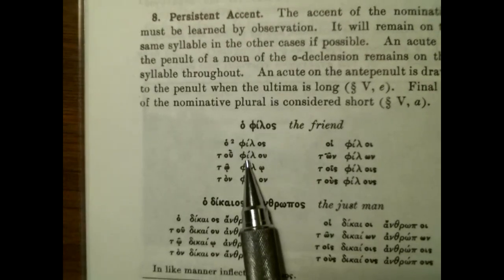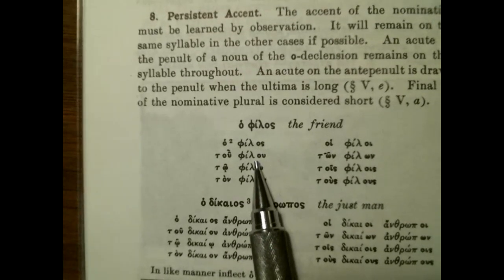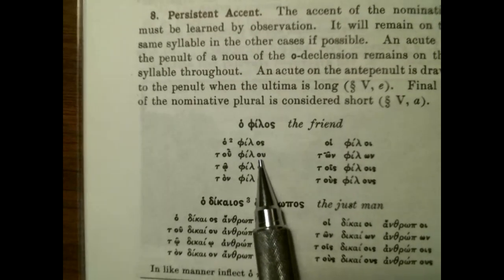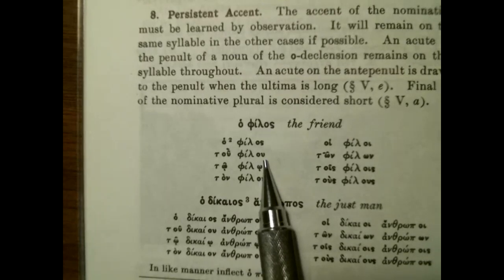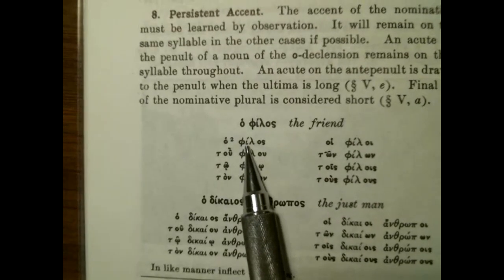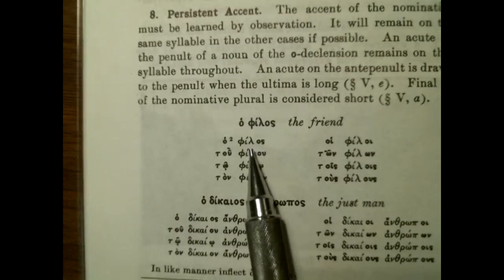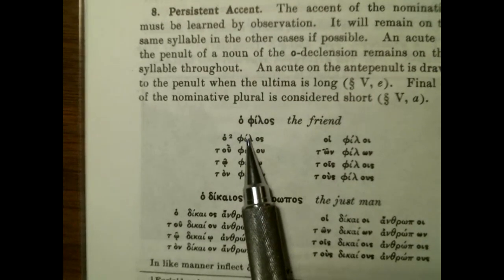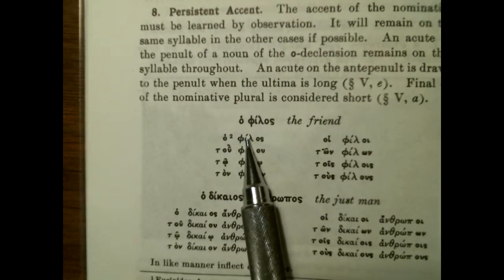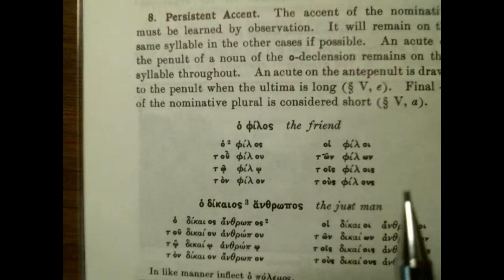It's going to stay there because even though we add a long vowel from os to u, you still are within the three more rule. So you have two mores here under u, and then one more here under the short iota. So you have three, and then here you only have two mores, one for the short omicron and one for the iota, right? So the accent's just going to stay there. It doesn't have to move because it's not going outside the bounds of three more or three syllables. So that's what they mean.